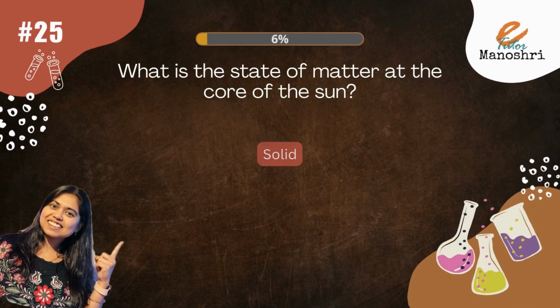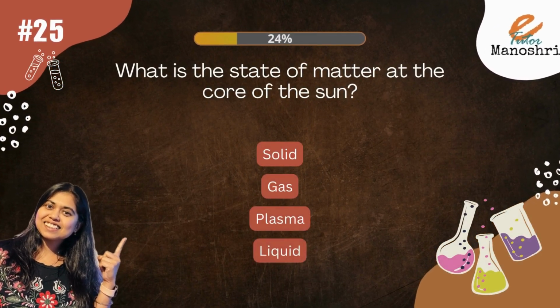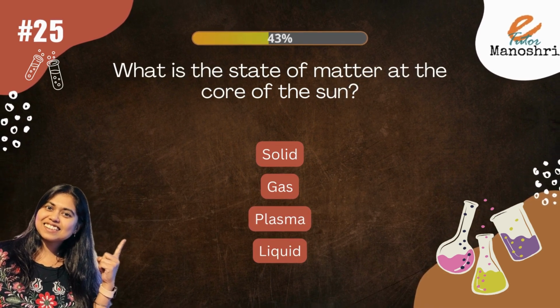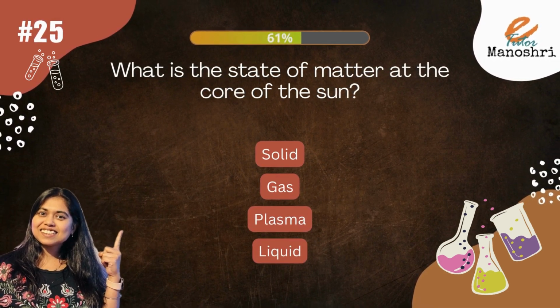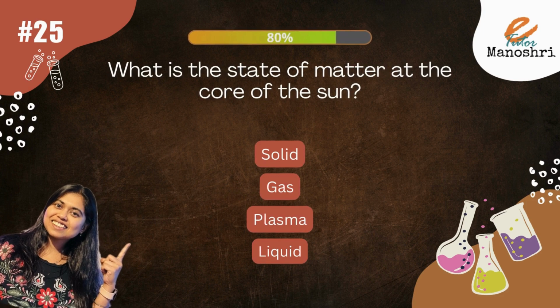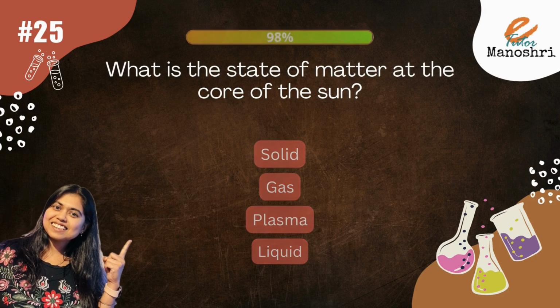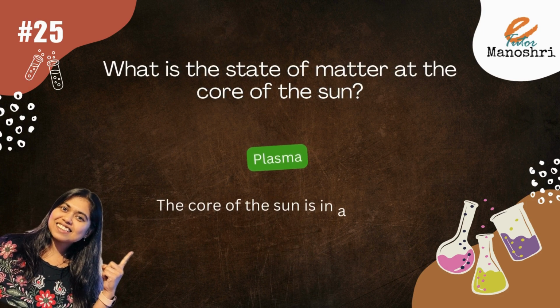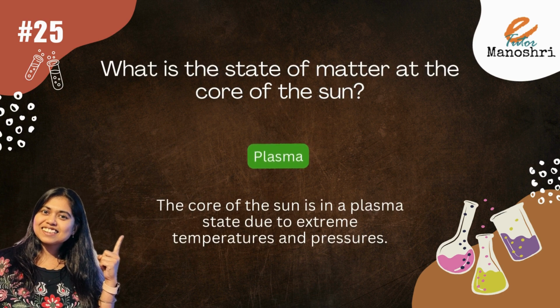What is the state of matter at the core of the sun? The options are solid, gas, plasma, liquid. The answer is plasma. The core of the sun is in a plasma state due to extreme temperature and pressure.